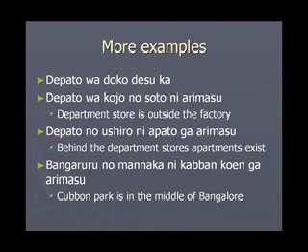Depato no ushiro ni apato ga arimasu. Depato is department store, ushiro is behind, apato is apartments, exist. So depato no ushiro ni apato ga arimasu means behind the department store apartments exist. Bengaluru no mannaka ni Cubbon koen ga arimasu. Bengaluru is Bangalore. Mannaka is in the middle of. Cubbon koen is Cubbon Park. Arimasu exists. In the middle of Bangalore, Cubbon Park exists.